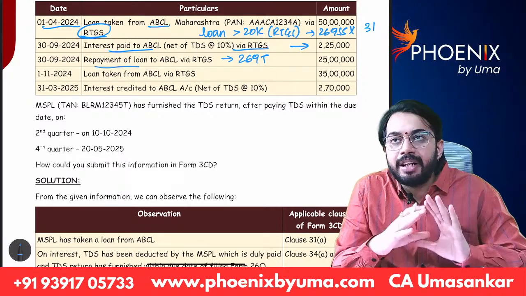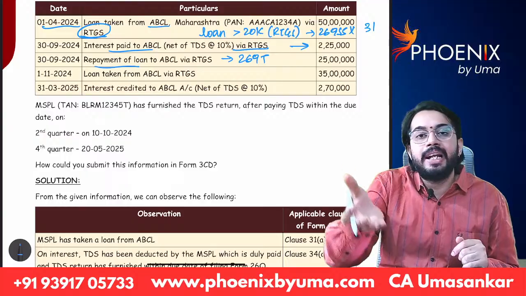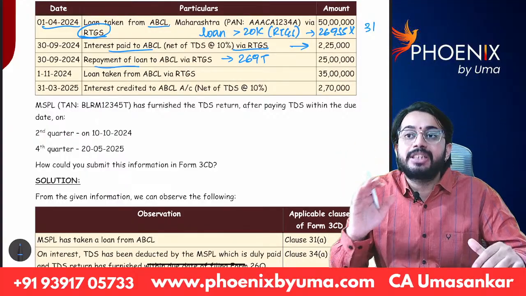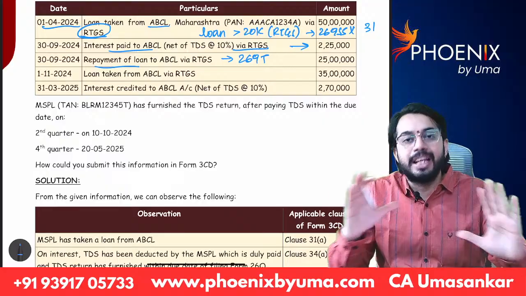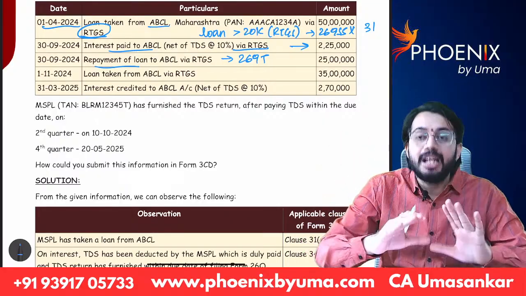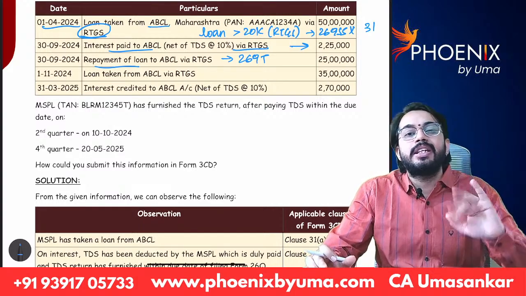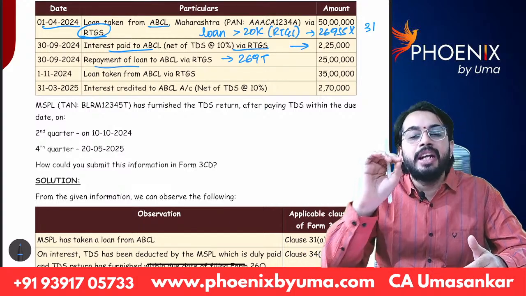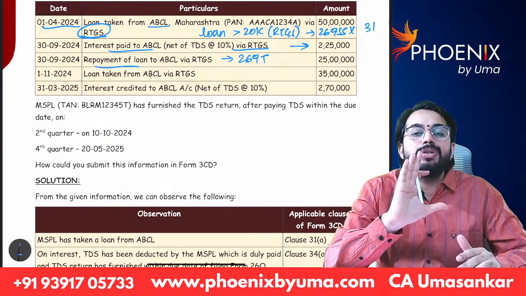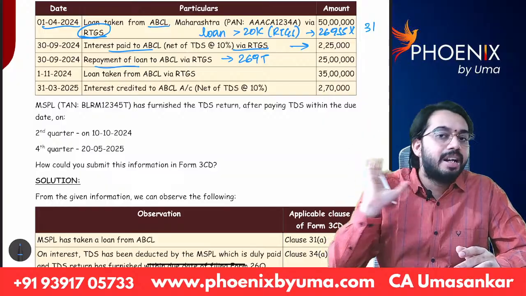Whenever loan taken is more than 20,000, whenever loan repaid is more than 20,000, you have to check the 269SS, 269T provisions. In all those cases, even though loan taken is through bank, still you have to report the transaction. You have to report loan taken is more than 20,000, but it is not taken in cash, it is taken by way of bank transaction. 269SS provisions are not applicable. In that way, you have to give the disclosure.